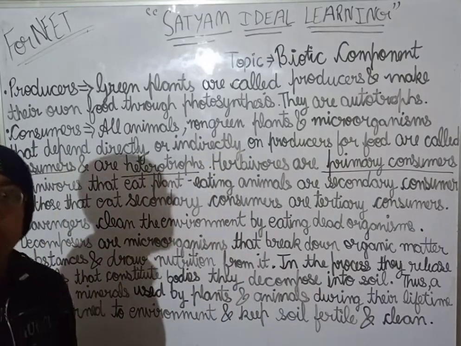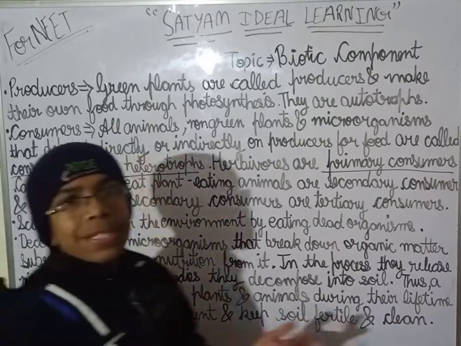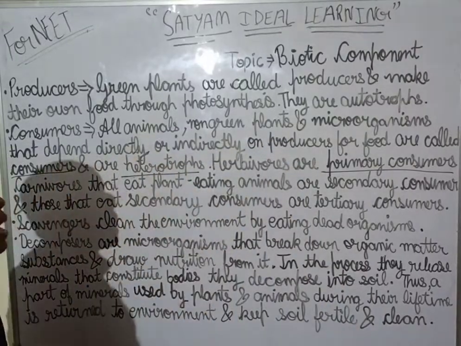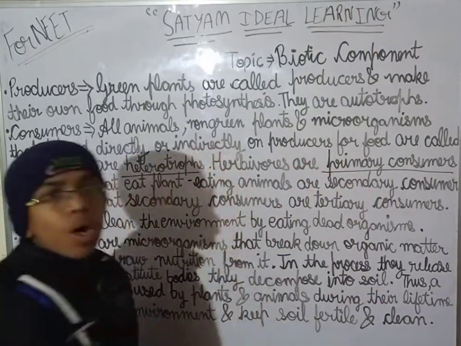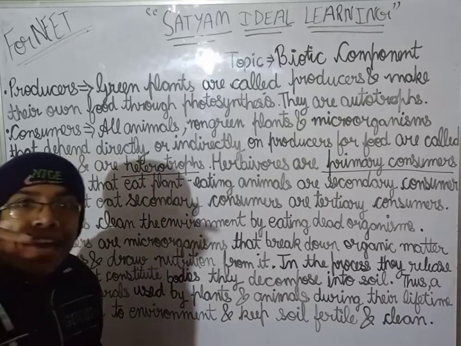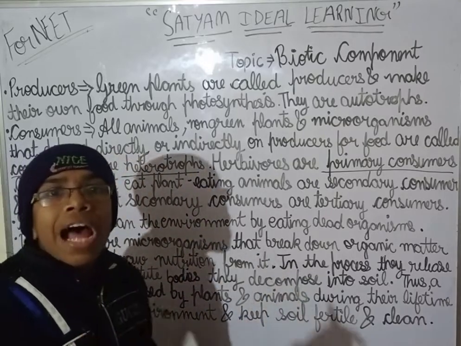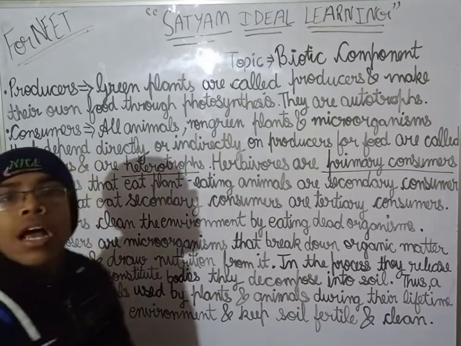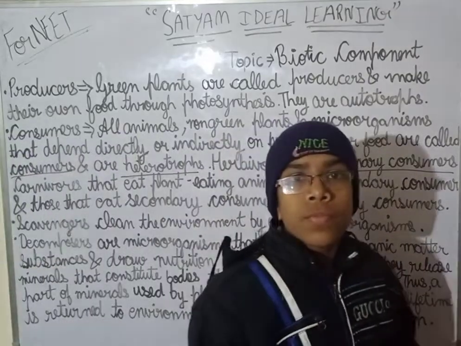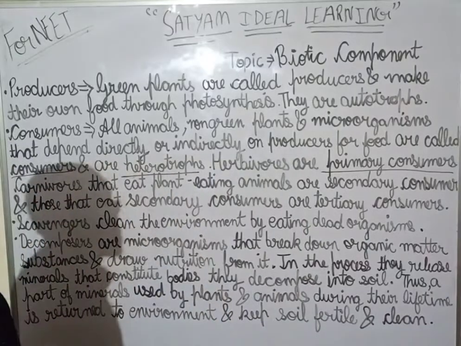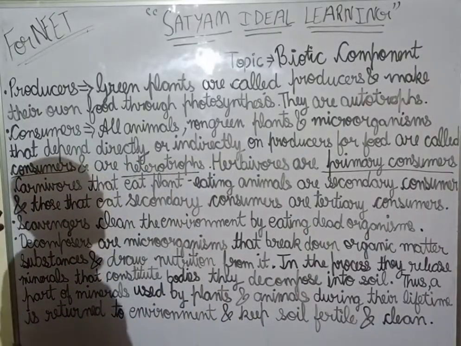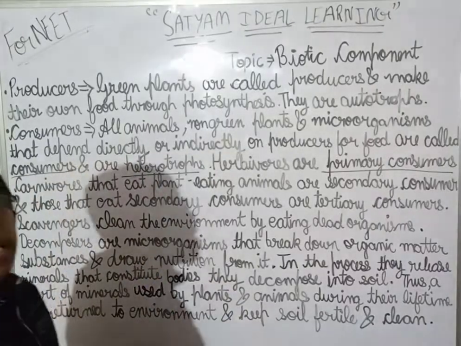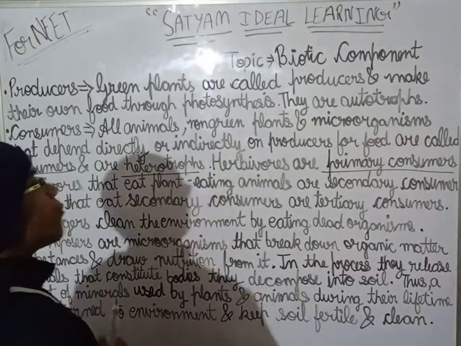Consumers, as I have told you, are the organisms that depend on plants for food. So they are primary consumers because they are dependent directly on plants for food. Examples of herbivores are cows, deer, goats, and seed-eating birds. These are dependent directly on plants for food.